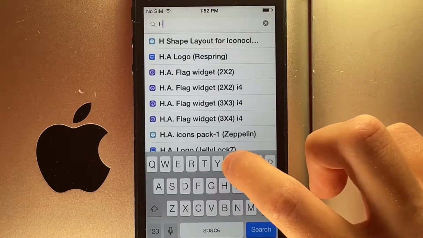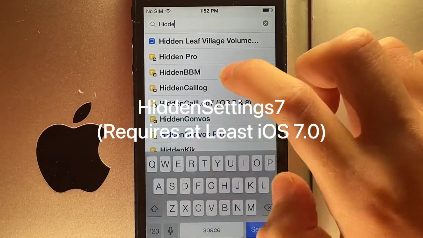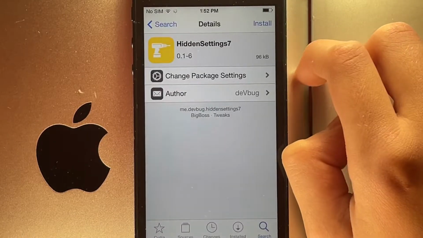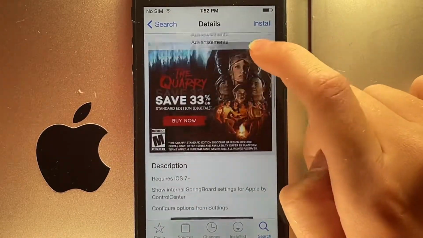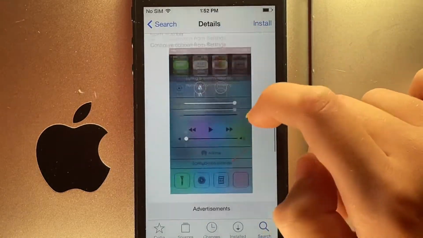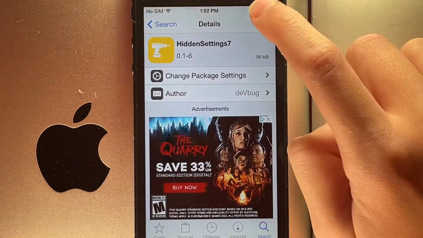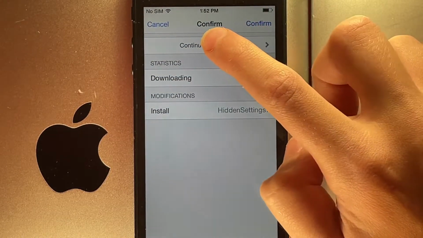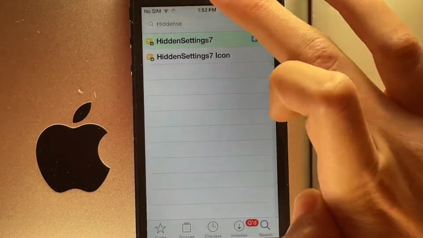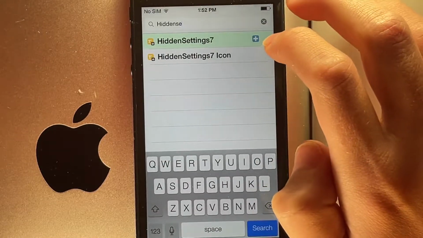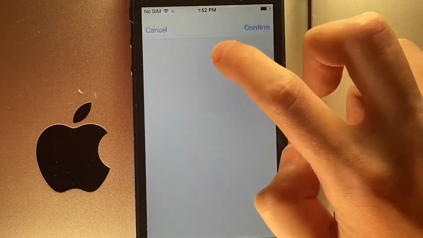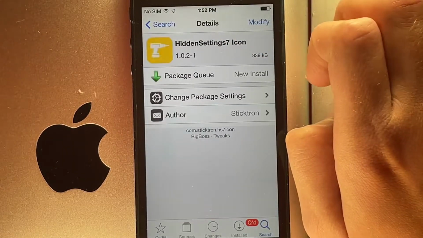So the first one is called Hidden Setting 7. Basically what this does is it gives you some of the internal settings that Apple uses to test stuff. So you're just going to want to hit install, Continue Queuing. The next one you're going to want to go ahead and install is Hidden Setting 7 Icon. So just continue queuing that.